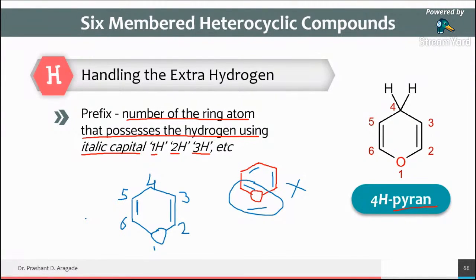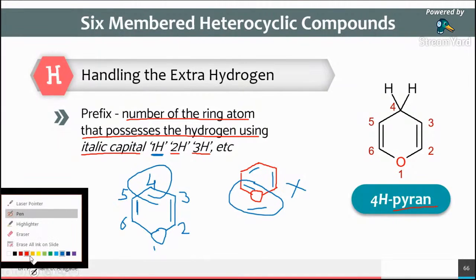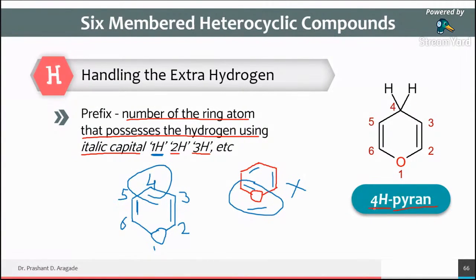So what happens at the 4th position? There is an extra hydrogen. So what does the rule say? You have to handle the extra hydrogen in such a way that you write down the position number and capital H. Capital H indicates the extra hydrogen is present. So in that example, if you see here, we have added the 4H, and pyran is what? Oxygen containing 6-member heterocyclic ring, the pyran ring. So you must remember the name of this ring. Pyran means oxygen containing 6-member heterocyclic ring.